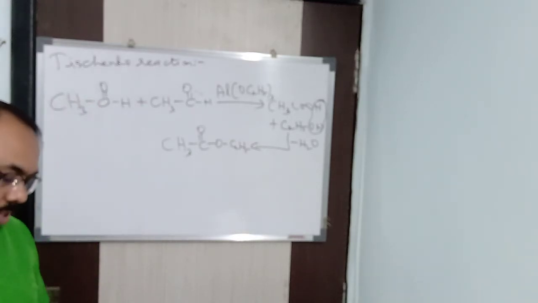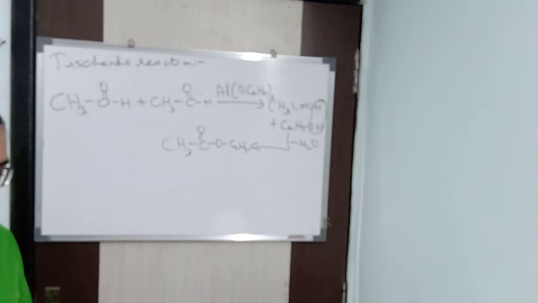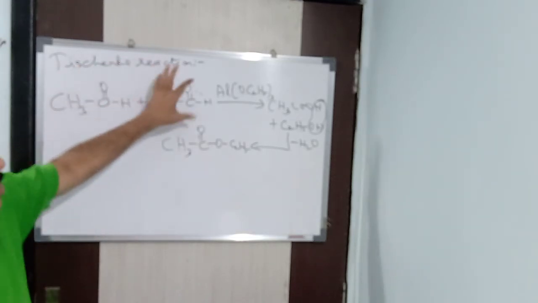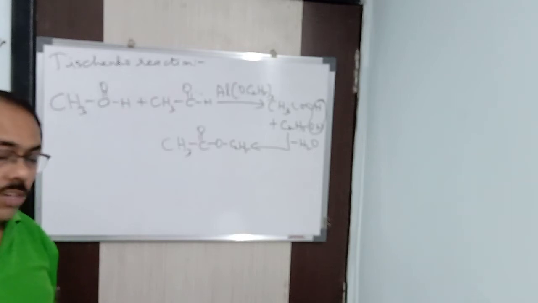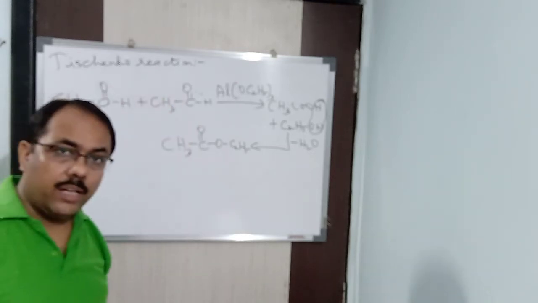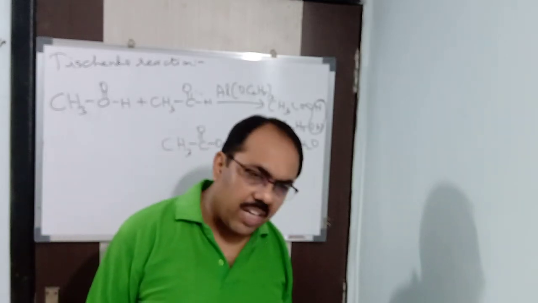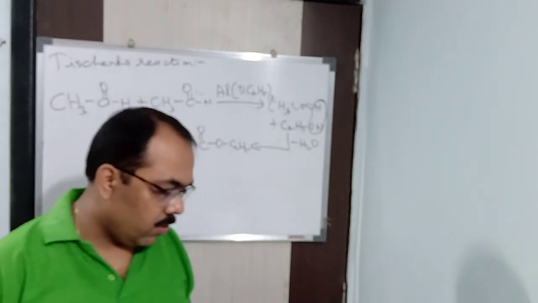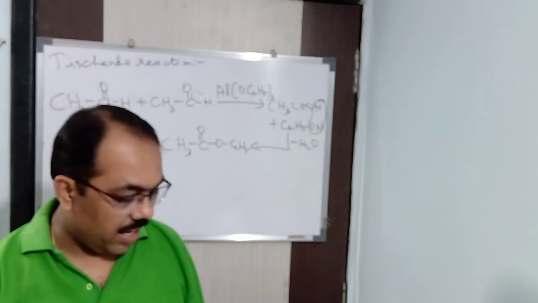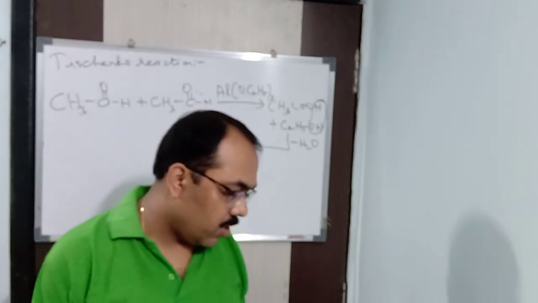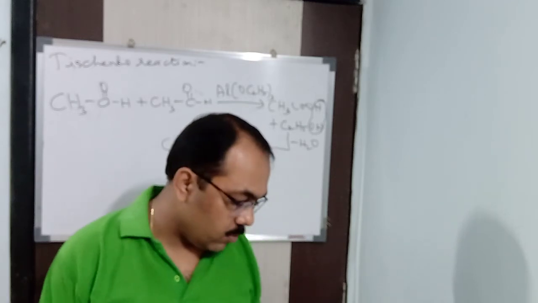So in this way, I have taken two acetaldehyde. You can take acetaldehyde and acetone and carry it out. Or we can take two acetone and carry it out. Or we can take another ketone also. And we can carry it out in this way. So any reaction can be done with the Tischenko reaction. It is a modified form of the Cannizzaro reaction.